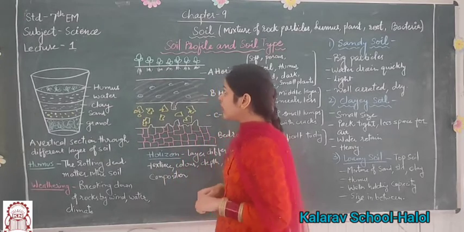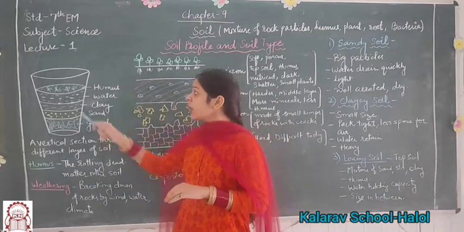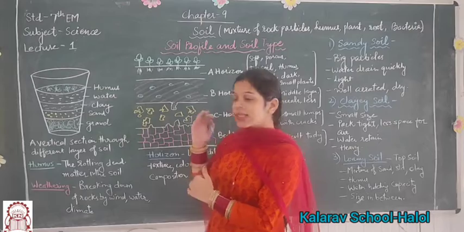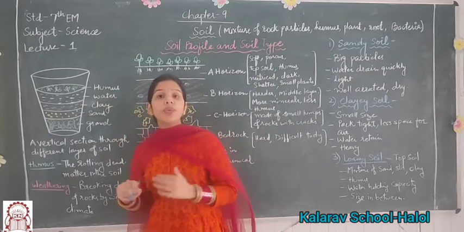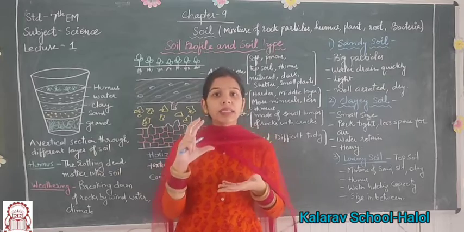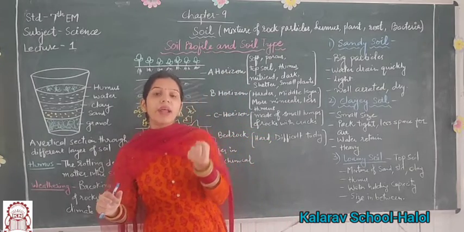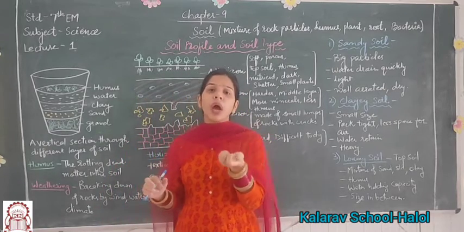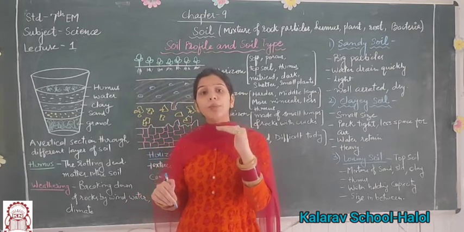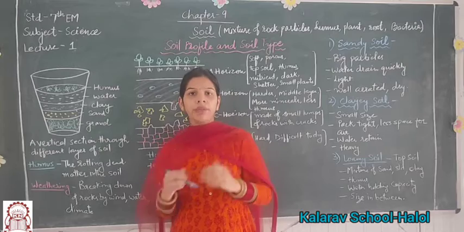So you can see here the soil profile. This experiment can also be done by you at your home. You can try this experiment. Take a glass tumbler and add a small amount of soil in it. Fill the glass up to half or more than half.